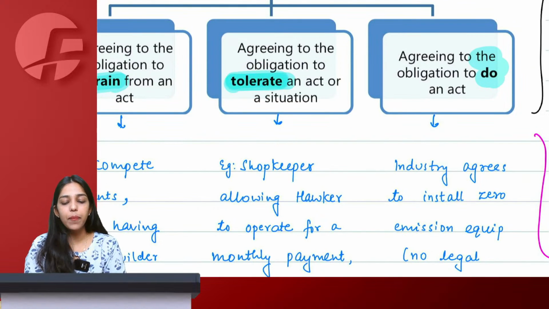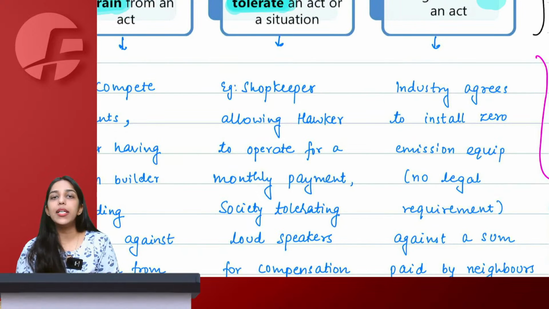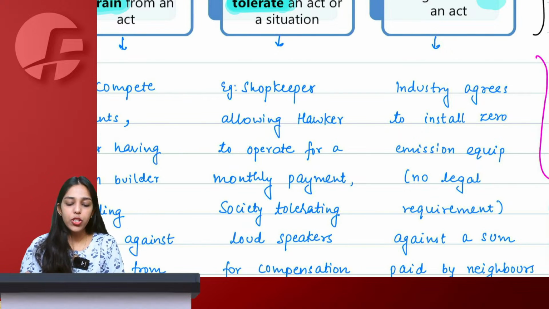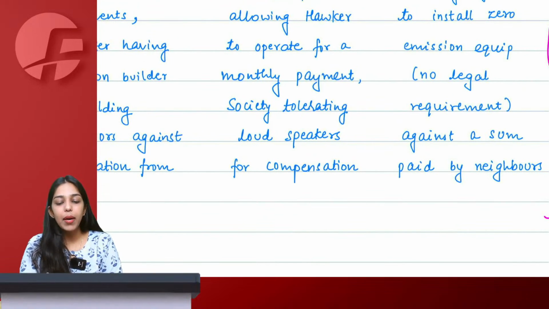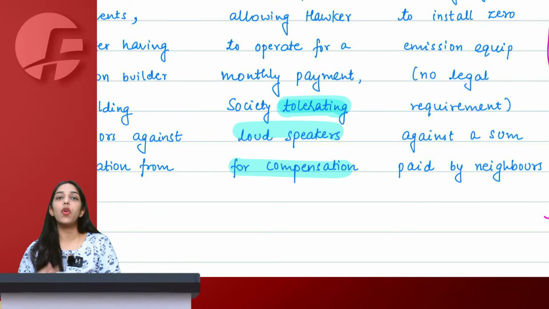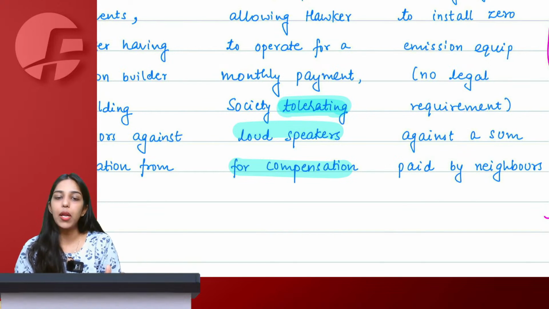Agreeing to tolerate something. Let's say the society. There's a rule in our society, no loudspeaker after 10 p.m. I said there's a party at my home, you keep 10,000. But today I will play music till 12 p.m. Which means my society is tolerating my loudspeaker. Society is tolerating my loudspeaker because I'm giving them compensation. So there is a contract, there is a consideration, it will be considered as supply of service.